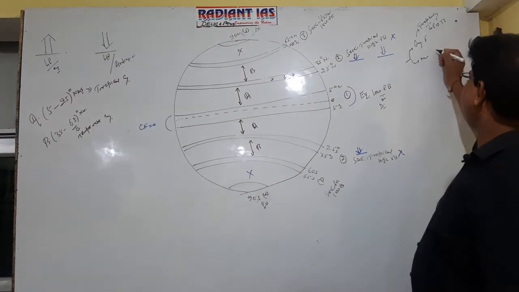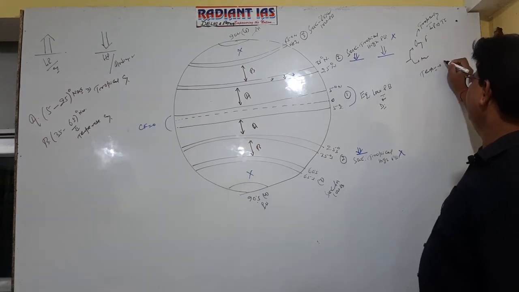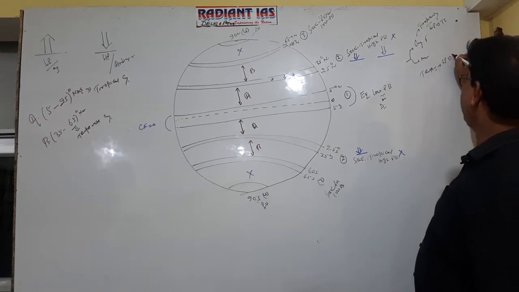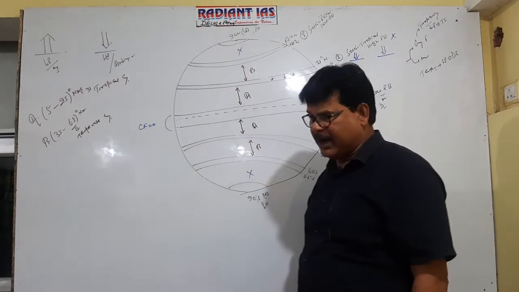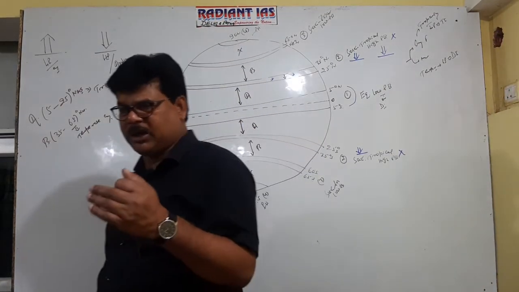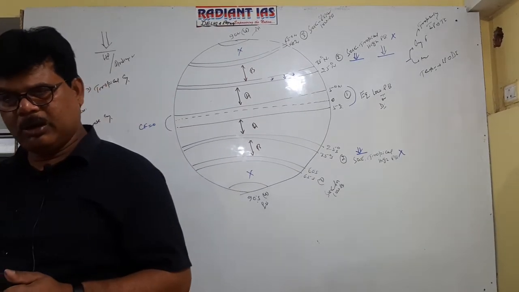And in case of temperate cyclone, low pressure is dynamically induced. Okay, it refers that it is due to the destruction of the front. Getting well now?